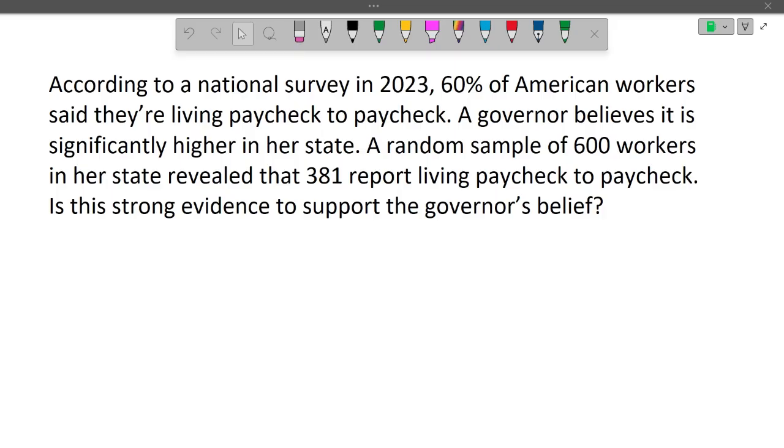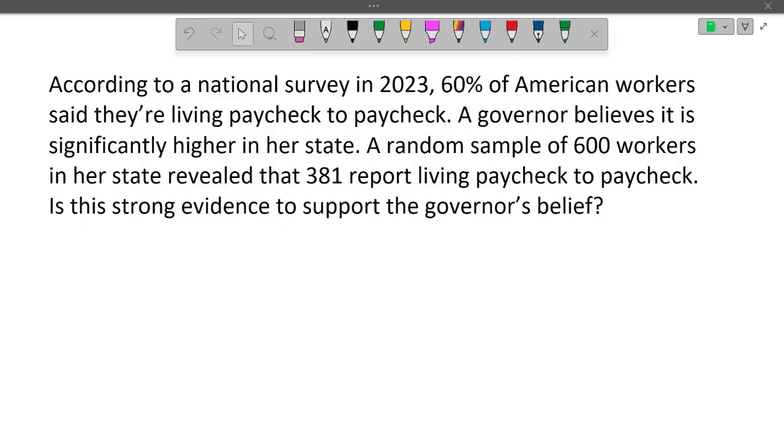Here's our example. According to a national survey in 2023, 60% of American workers said they're living paycheck to paycheck. A governor believes it is significantly higher in her state. A random sample of 600 workers in her state revealed that 381 report living paycheck to paycheck. Is this strong evidence to support the governor's belief?